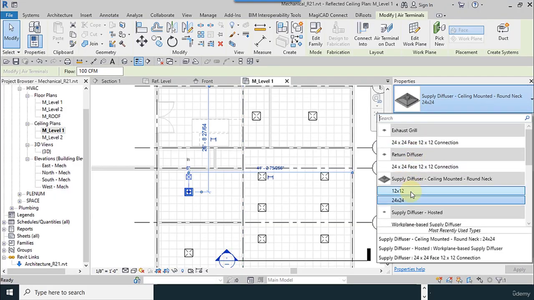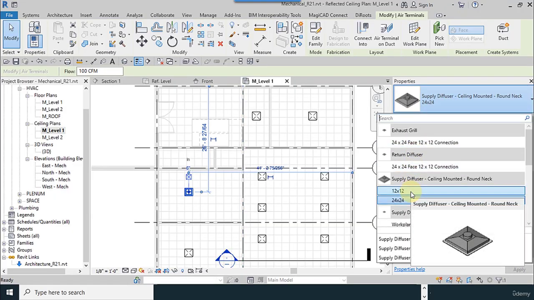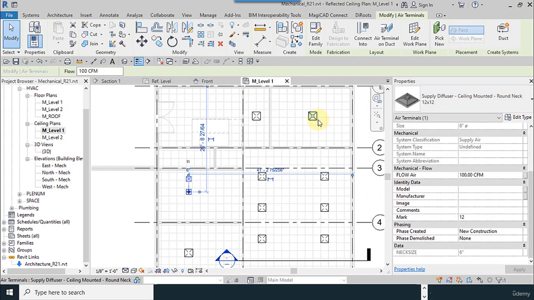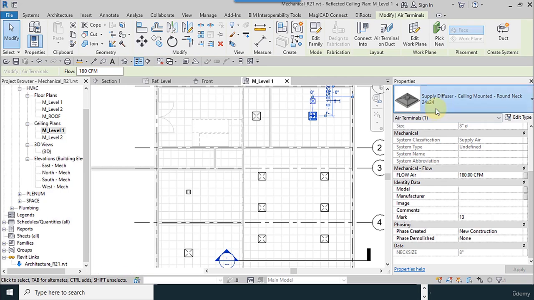Okay, 24 by 24 is low, and for lower than 200 we apply 12 by 12. So we select 12 by 12. So we need lower CFMs.